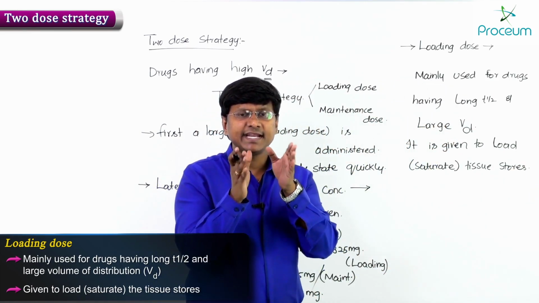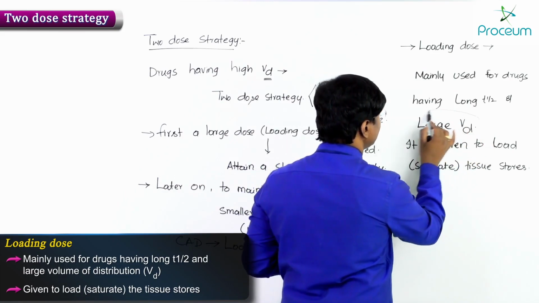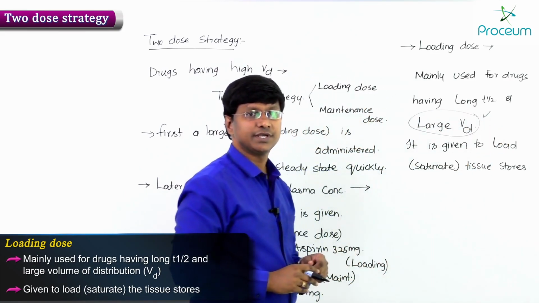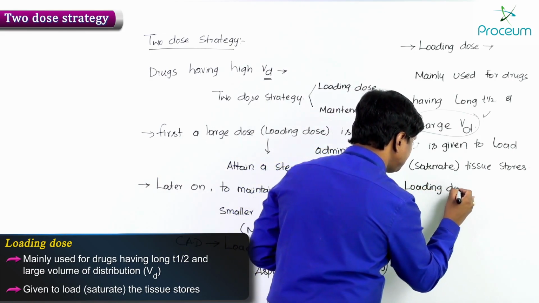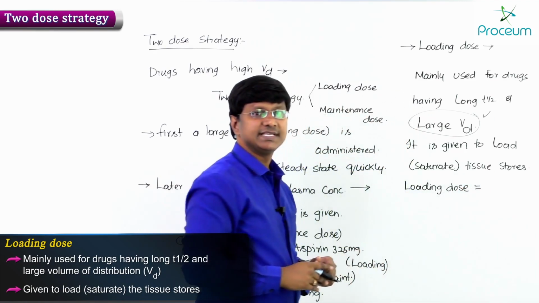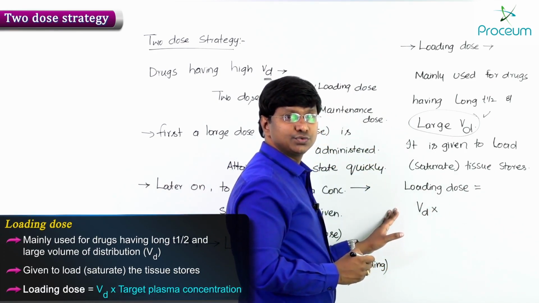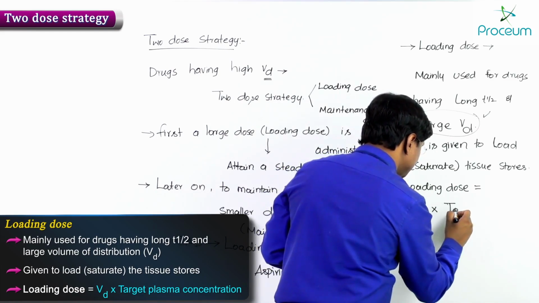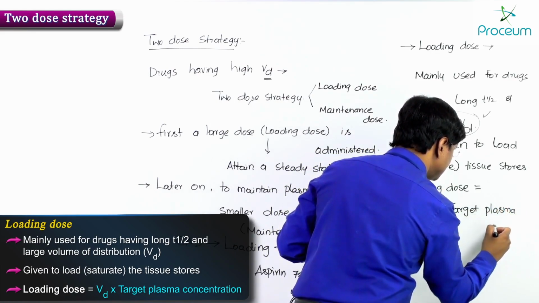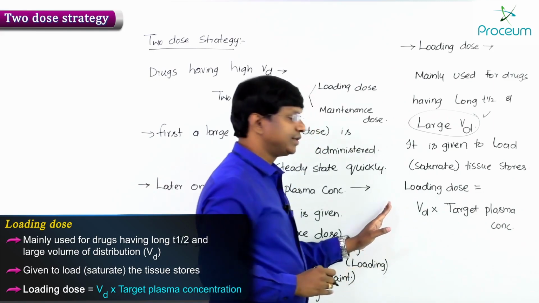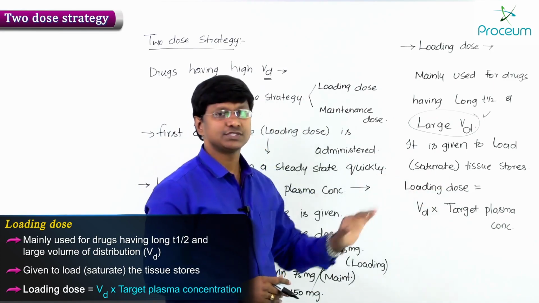So it is mainly dependent on the volume of distribution. Loading dose is given by the formula: loading dose is equal to volume of distribution into target plasma concentration.